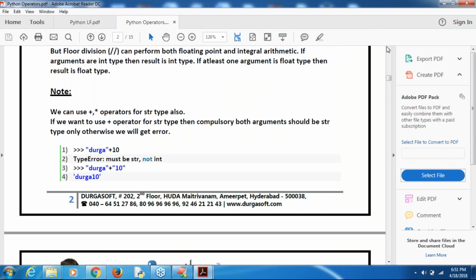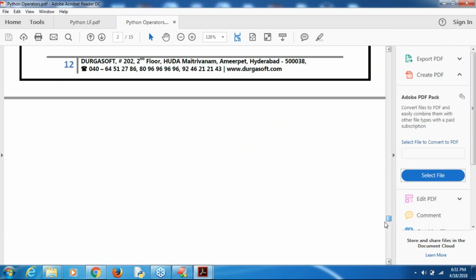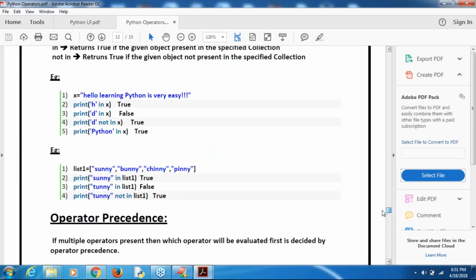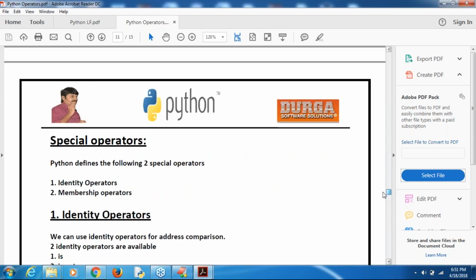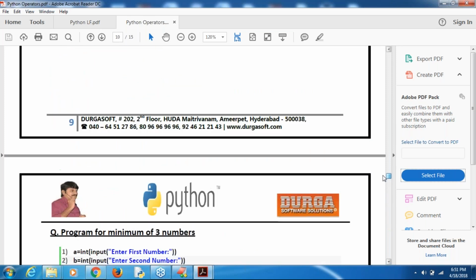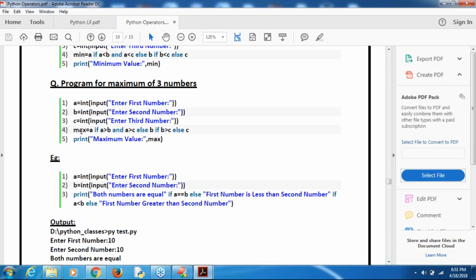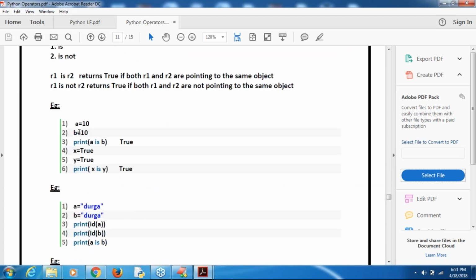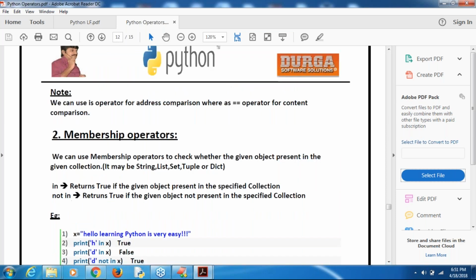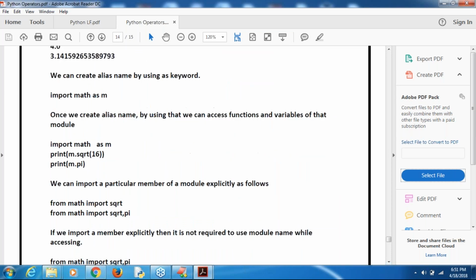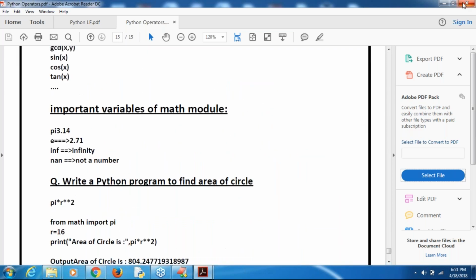Just cross check there. All the things, including yesterday's big discussion about the ternary operator, operator precedence, ternary operators and special operators, these things we covered. Each and every point whatever comes out of my mouth is by default there in the material. I added it already, sir. So better to get the material and take the printout. Don't refer just by soft copy. Take the printout and prepare.